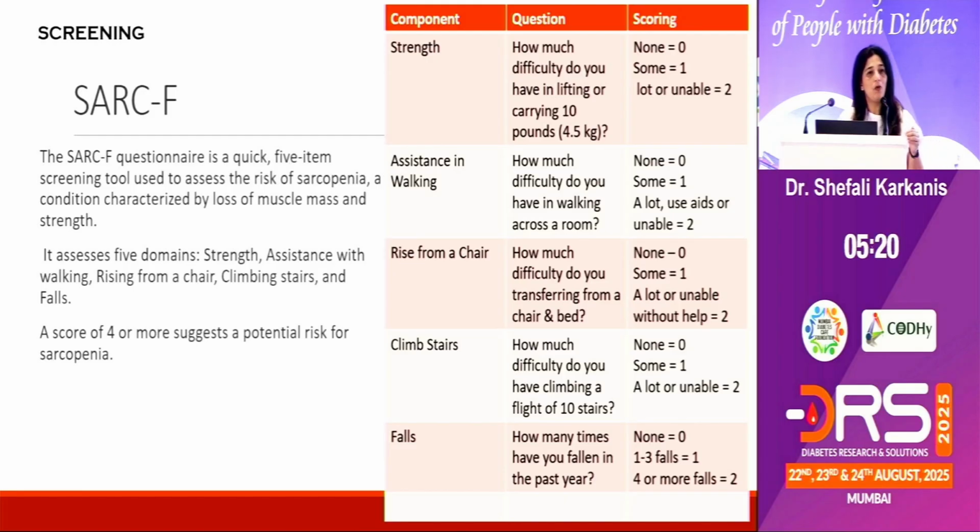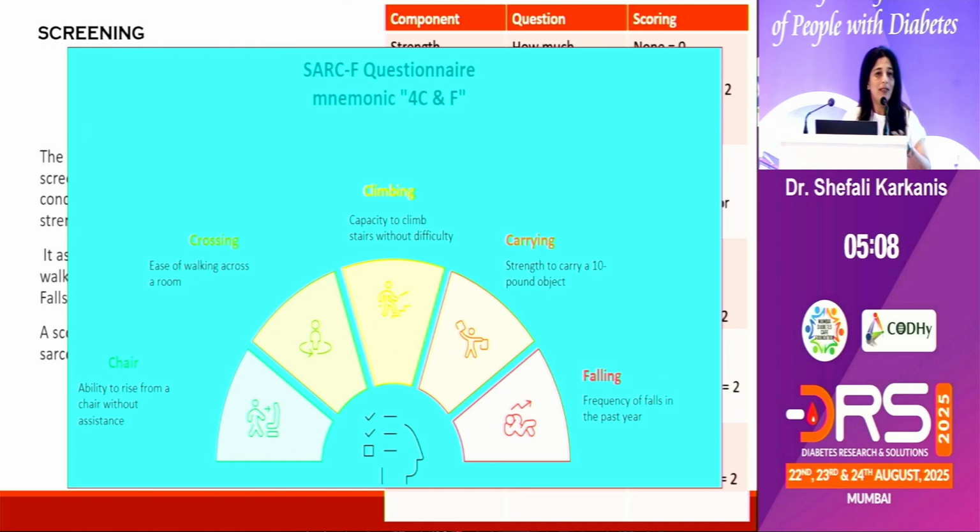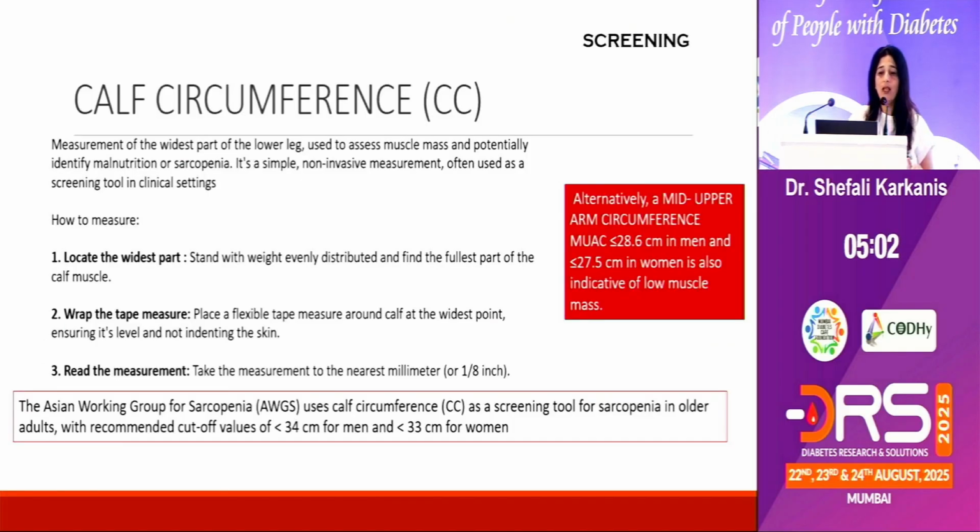And the patient gives a score. 0 is none, some is 1 and a lot is 2. And if the score is 4 or more, then the patient probably has sarcopenia and must be investigated. This is an easy mnemonic, 4C and F: chair, crossing, climbing, carrying, and then falling.